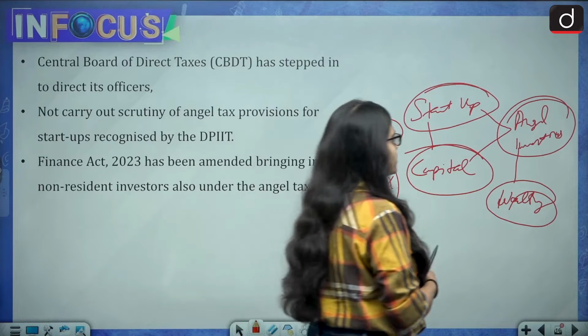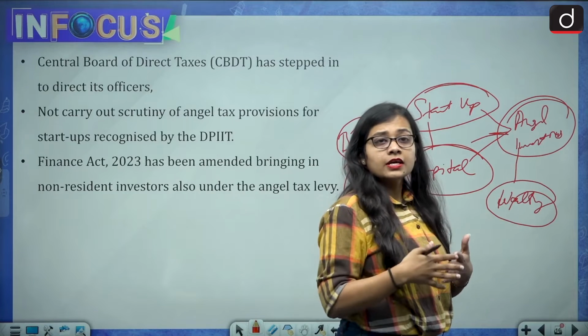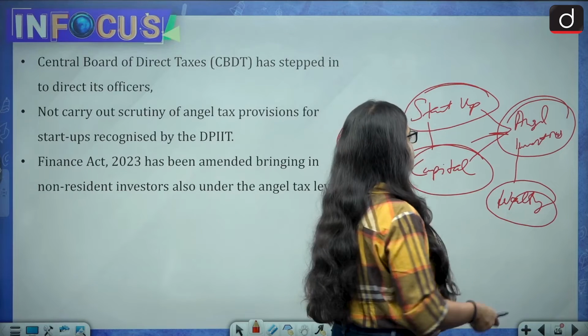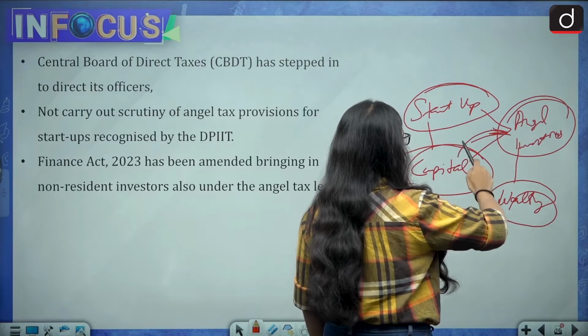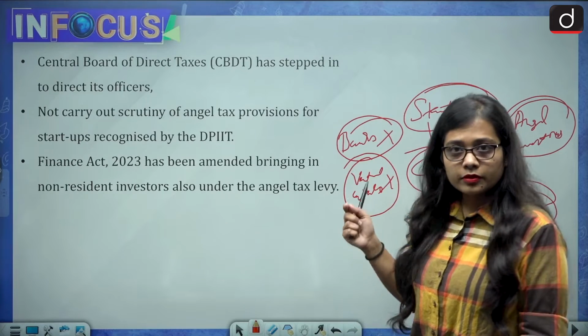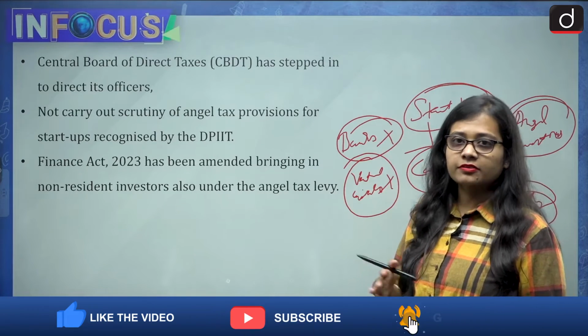So this is what an angel investor is: very wealthy, high revenue or high investment individuals who give capital to a startup. And like angel investor, there is a term called angel tax.